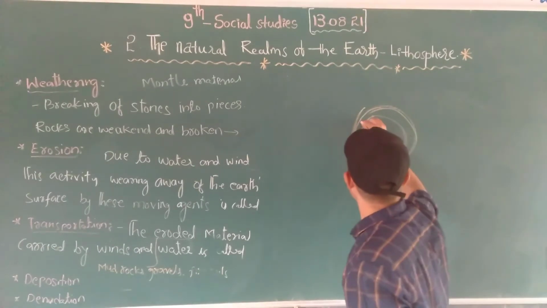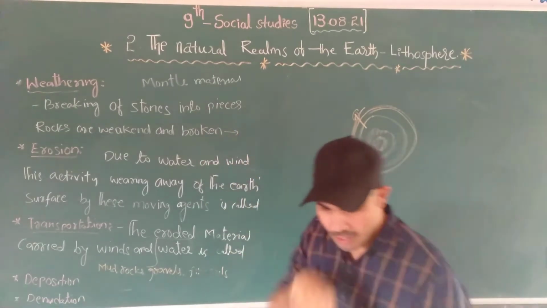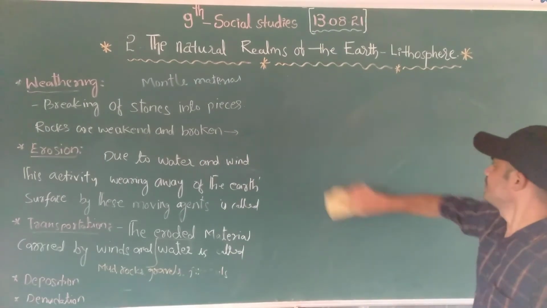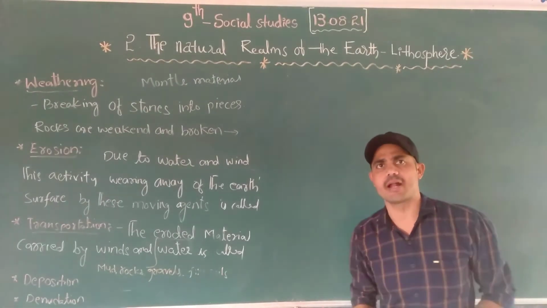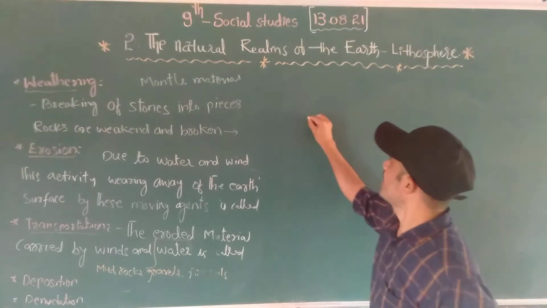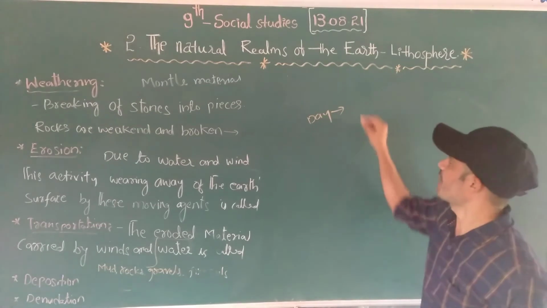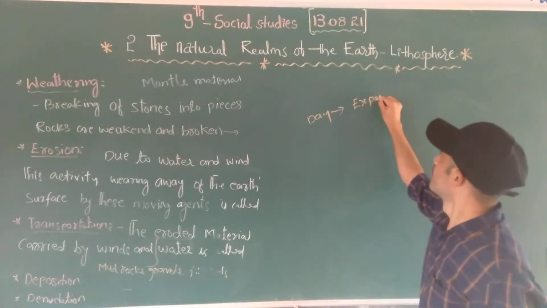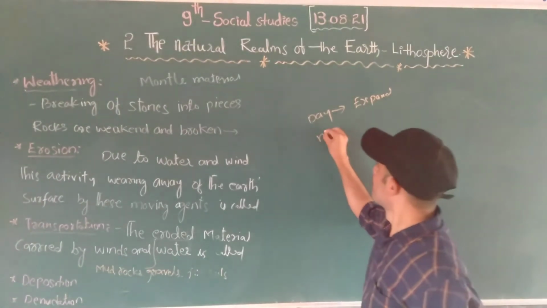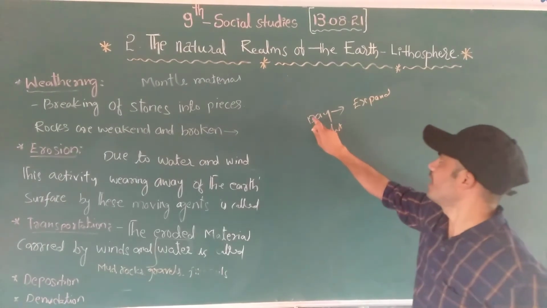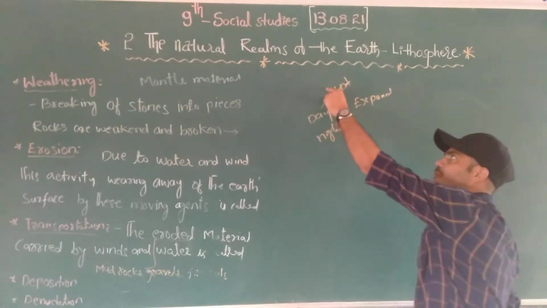See, from the mantle the material comes and the rocks are formed. But these rocks are affected by the weathering condition, the atmospheric condition. In the daytime the temperature is very hot.